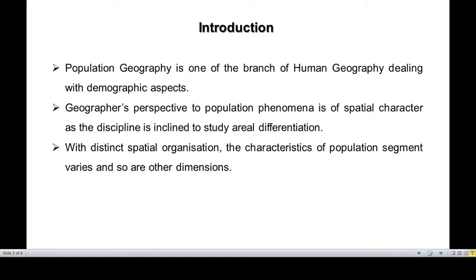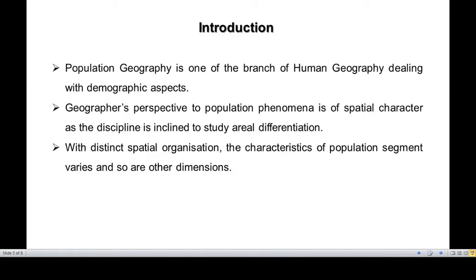This is one of the branches of human geography. Basically, geography is divided into two main branches: one is physical geography and the second is human geography. Population geography is one of the branches of human geography which deals with the human aspects and various dimensions of human beings, human distribution, maybe spatial or other aspects. So population geography is one of the branches of human geography dealing with the demographic aspect.